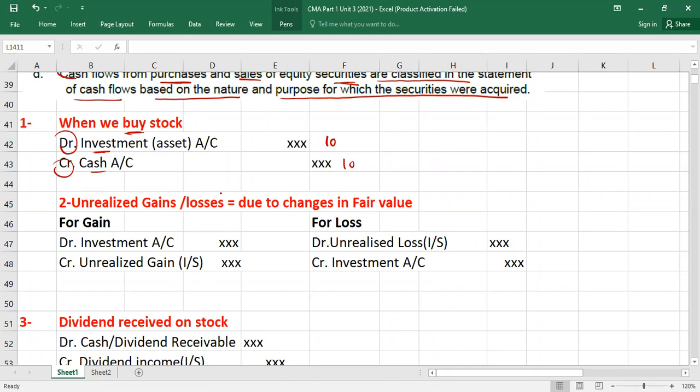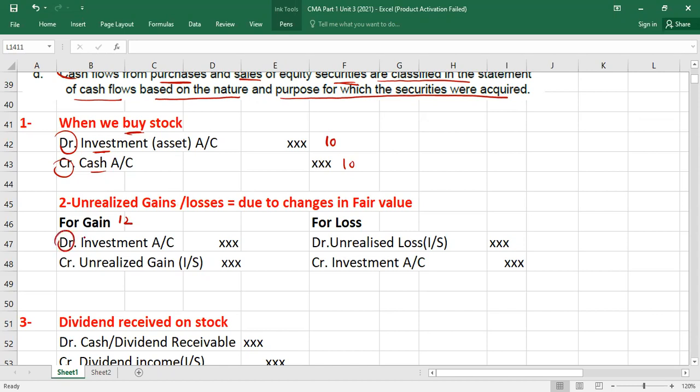Now guys, here the second entry is for the reporting date. Like at the reporting date, if your market value is different than investment value, for example, market value could be 8 or 12. So you could have loss or gain. If it is $12, it means there is a gain of $2, right? Because you bought it for 10 and now the price is 12. So there is a gain. It is unrealized, I'm assuming, because you hold it.